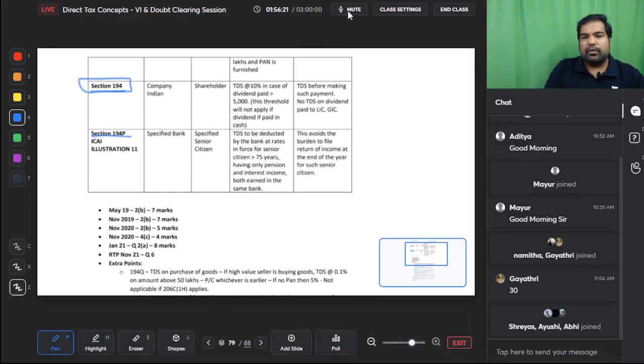So here we go. Section 194, Indian company to a shareholder, TDS at 10% in case dividend is paid more than 5,000. This threshold will not apply if dividend is paid in cash. TDS before making such payment. No TDS on dividend paid to LIC GIC. Same like interest, even on dividend paid to LIC GIC, there will be no TDS.